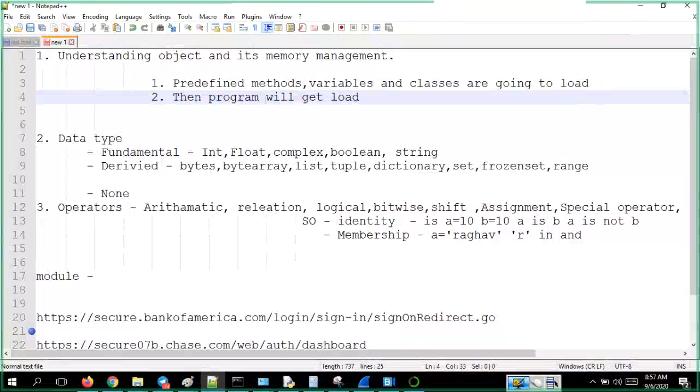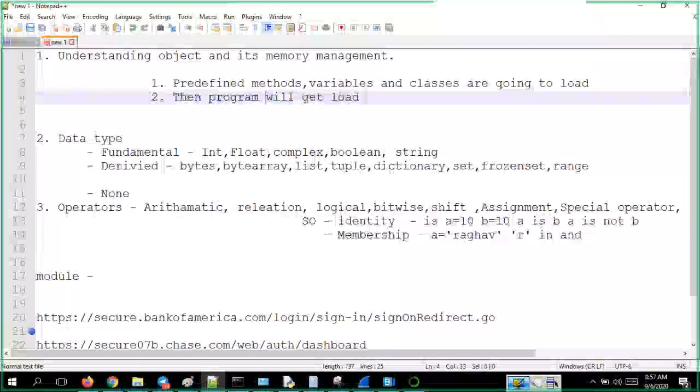Give me a second, let me close this, else people will run off. So after loading the predefined methods, variables, classes, which are all the main objects required for you to run the program, all of them will get loaded. After that, the program will get loaded, and slowly, line by line, it starts executing. That is how it is.